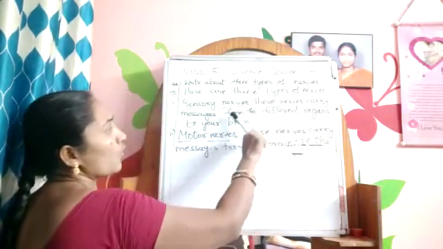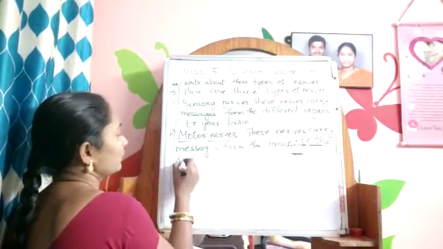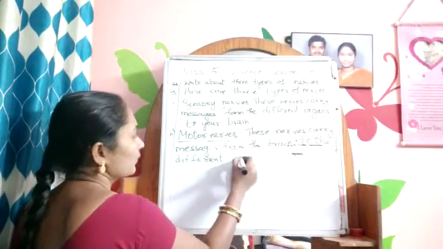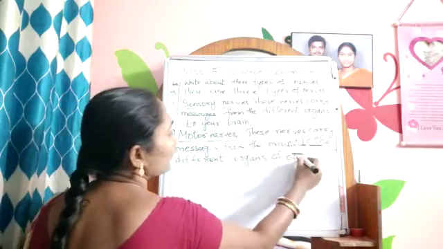Just the opposite. Sensory nerves carry from different organs to the brain; motor nerves carry from the brain to the different organs of our body.